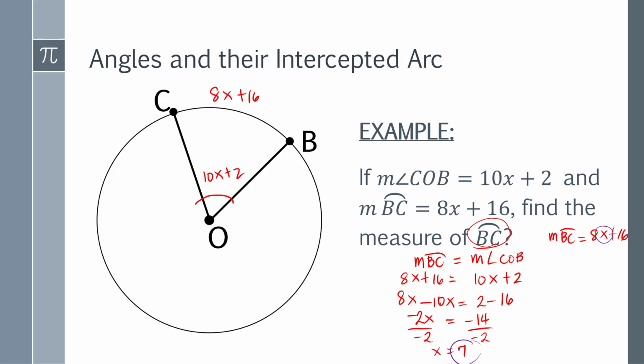So the measure of arc BC is 8 times 7 plus 16. 8 times 7 is 56, and 56 plus 16. So therefore, the measure of arc BC is equal to, if you guessed 72 degrees, then you are correct.